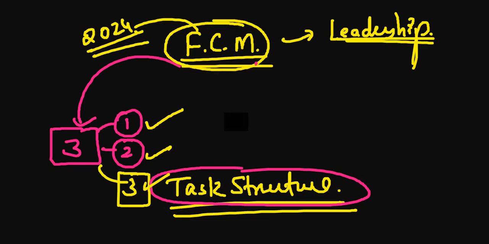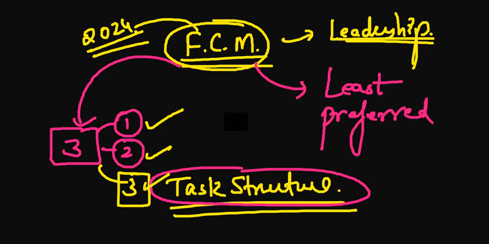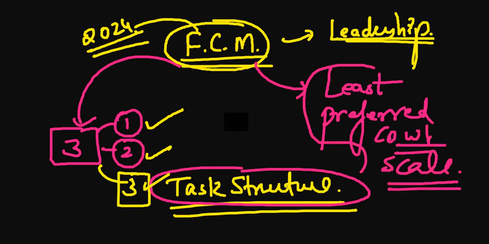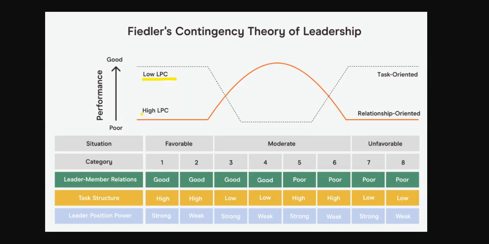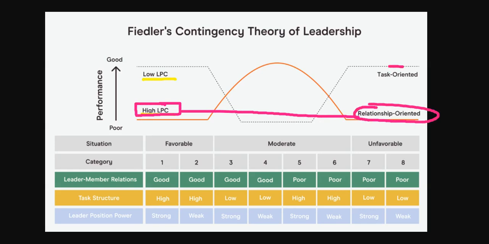And with this, there is one more scale called the least preferred co-worker. You have to remember this thing as well, the least preferred co-worker scale. That is why LPC is mentioned over here. As you can see, low LPC and high LPC. So just remember, high LPC is associated with relationship oriented leadership, and task oriented leadership with low LPC.